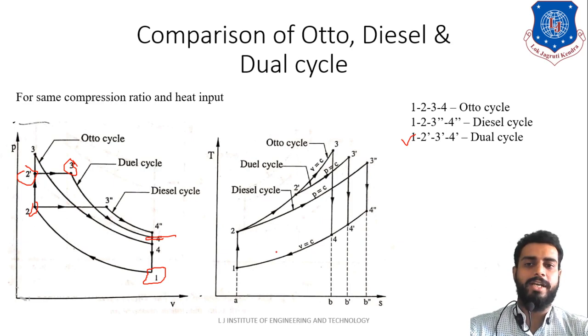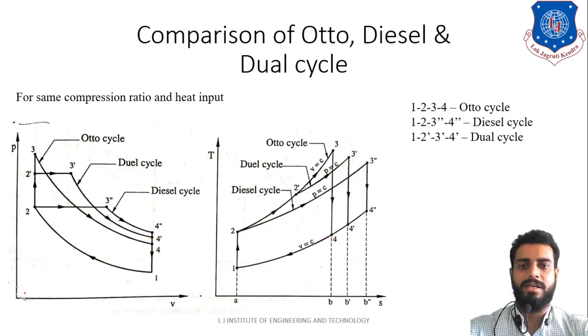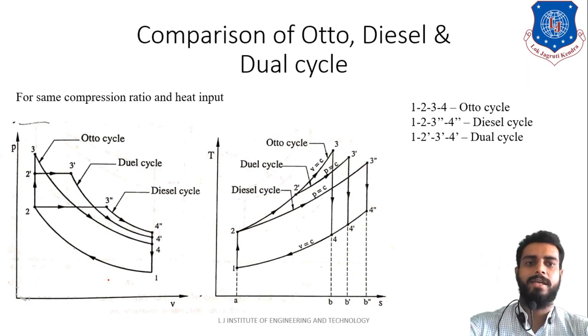In the same way, we can also identify the same cycles on the TS diagram. Here you can see 1, 2, 3 that is over here, and 4. That is the auto cycle. Next is the diesel cycle: 1, 2, then 3 double dash and 4 double dash. And for the dual cycle, 1, 2, 2 dash, 3 dash and 4 dash. This is how you can identify the dual cycle, diesel cycle and auto cycle on the diagram.